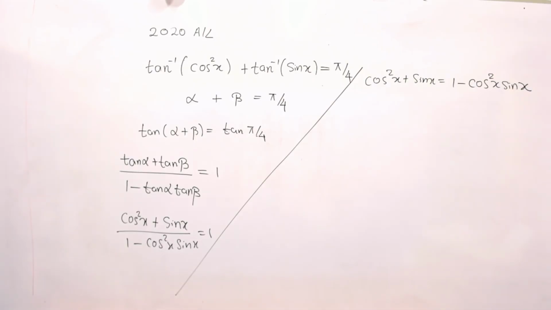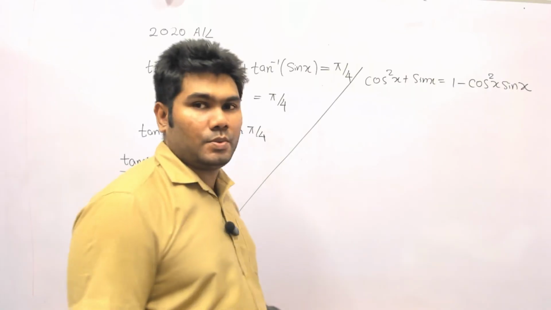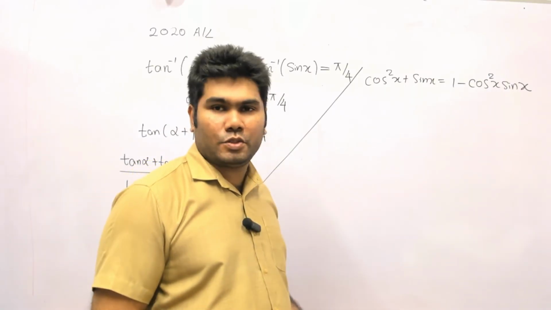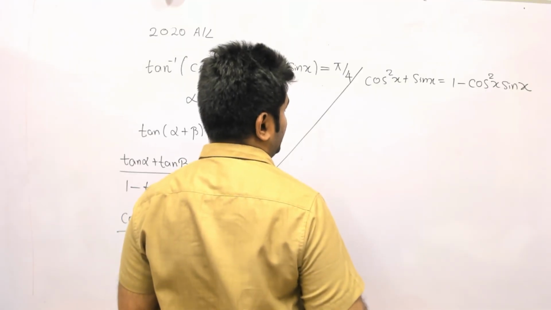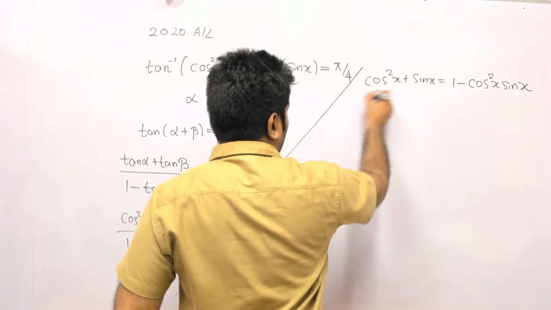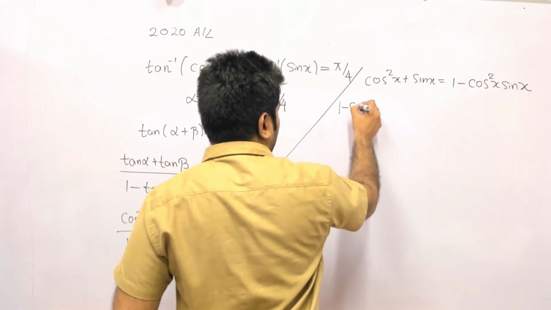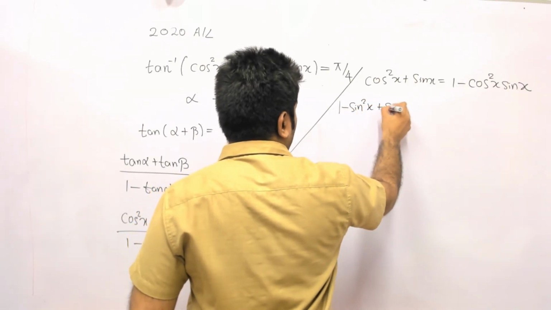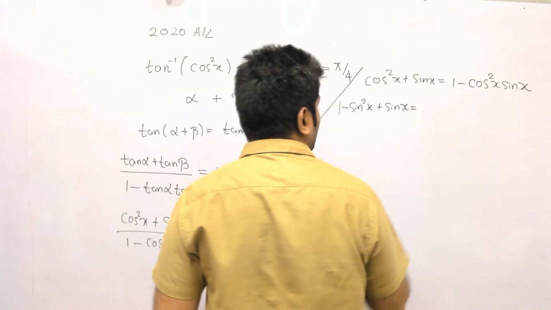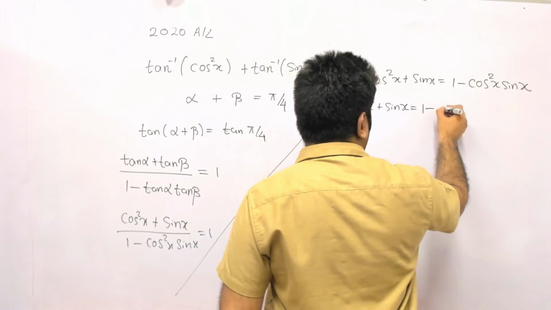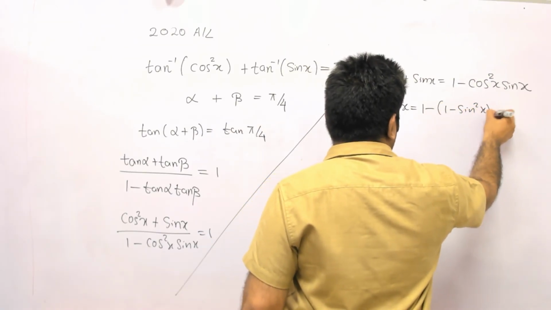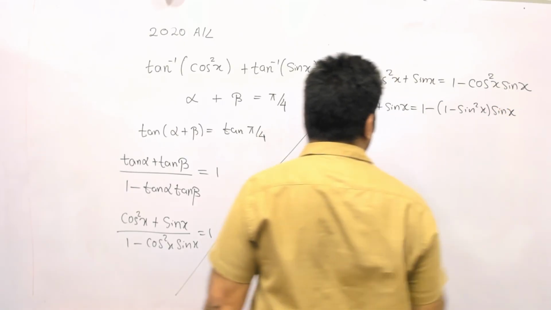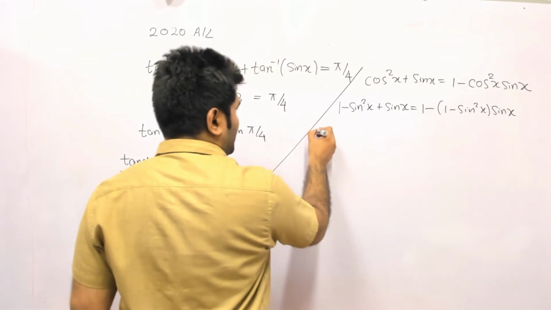Okay. Then we can't do things when you have sine and cos both. So I have the chance to convert the cos into sine. So I can write cos squared x as 1 minus sine squared x. And here, this is 1 minus sine squared x into sine x, right? So I need to open the bracket. So this is going to be 1.